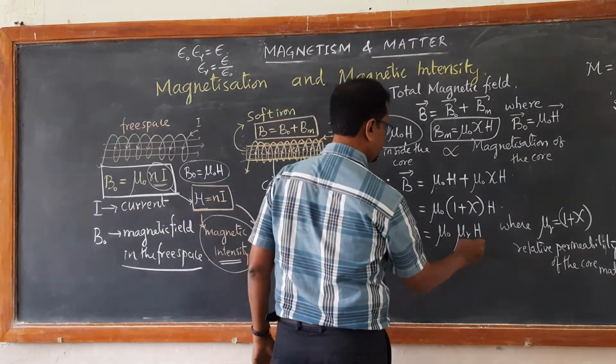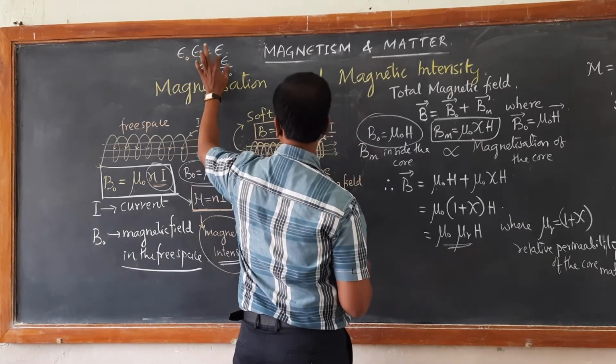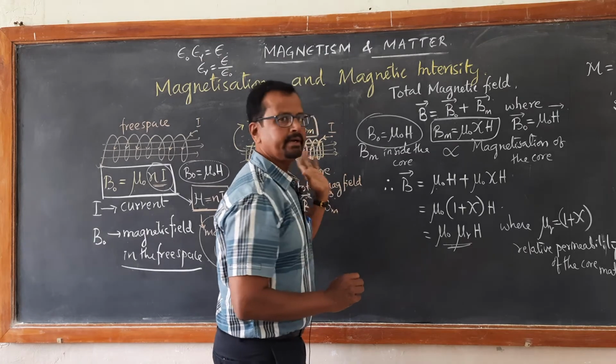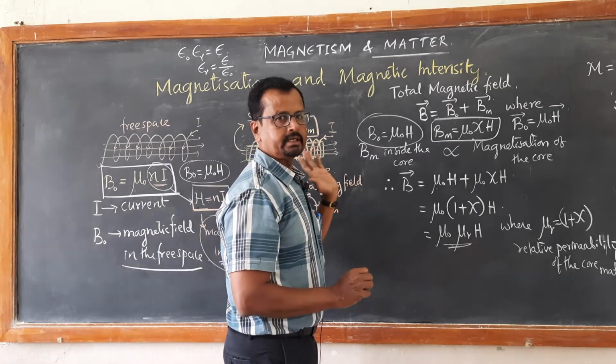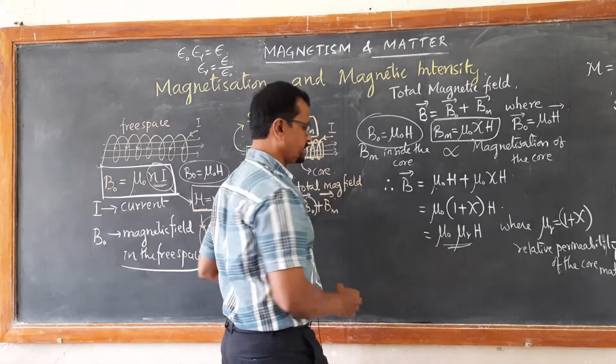Just as we have the permittivity of the dielectric medium, here we write the permeability of the magnetic material.